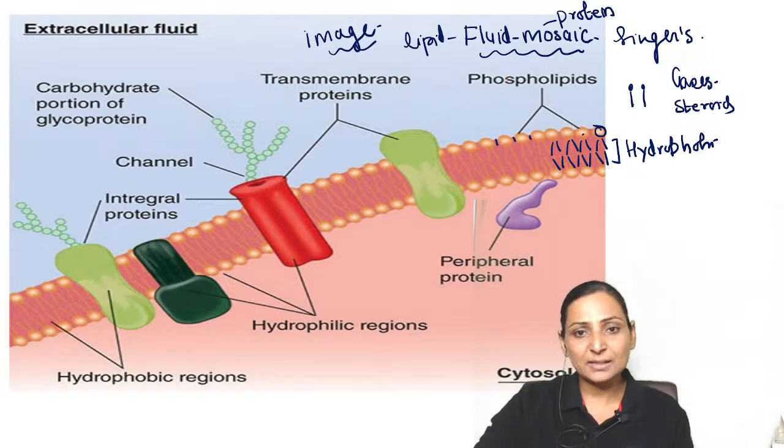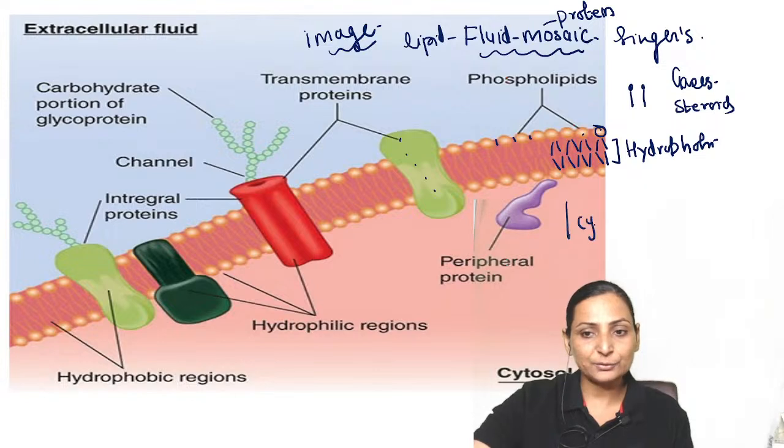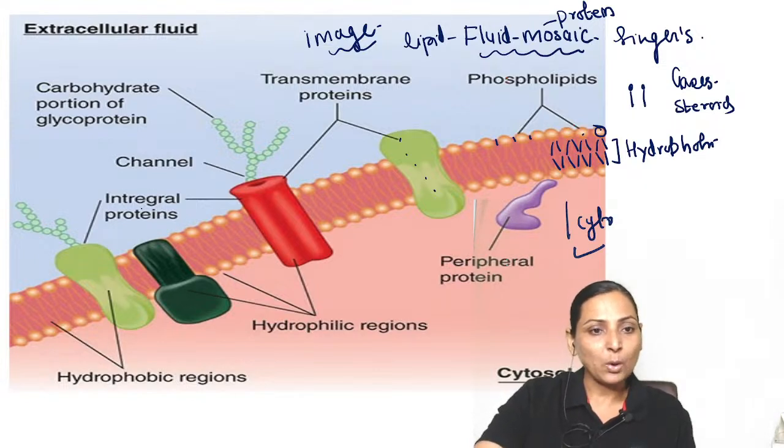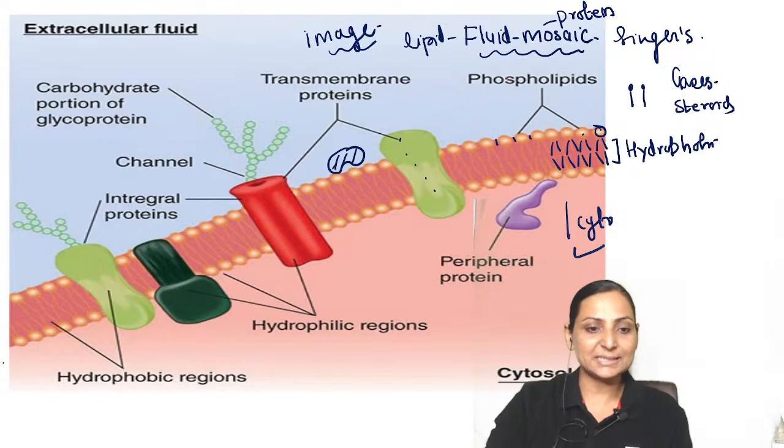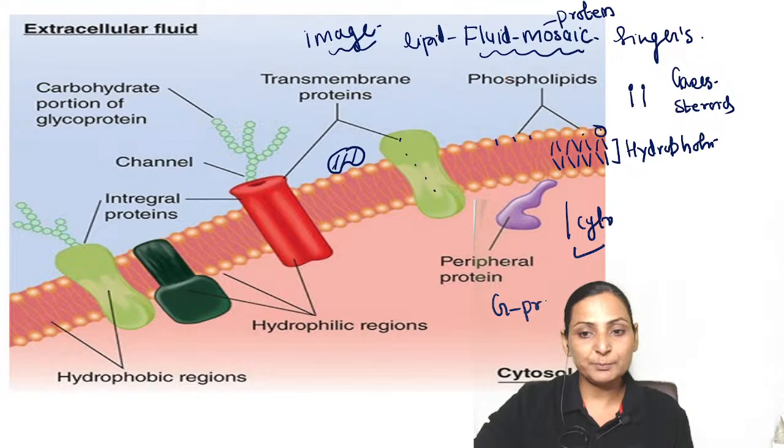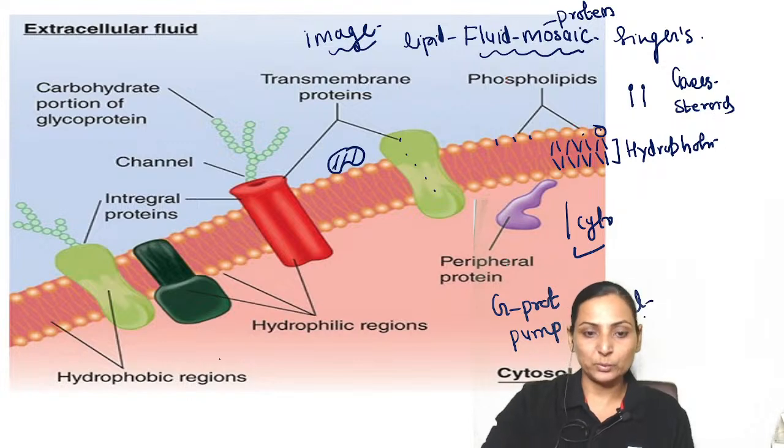As far as the proteins are concerned, these can be transmembrane proteins, which you can see going through and through the cell membrane, or peripheral proteins, which can be present either towards the cytosol or on the outer surface facing the ECF, but not passing through and through. Common examples of integral proteins are your G proteins, any pump, or channel.